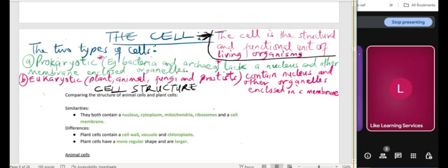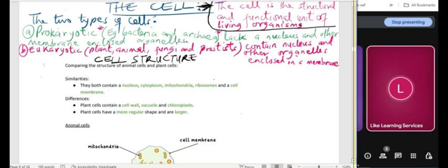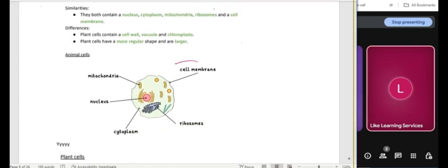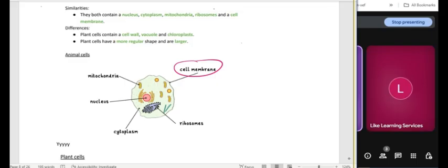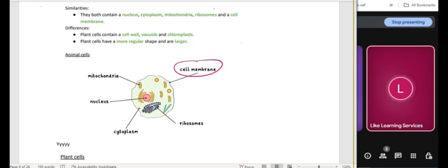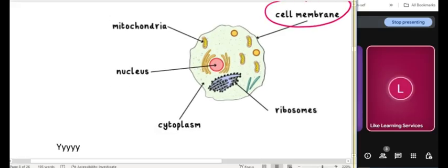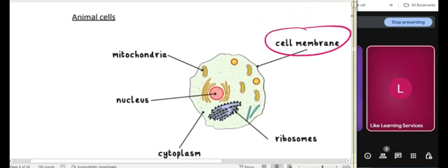When we start looking at the parts of a cell, you will see what we call a cell membrane. Can you see what I just circled? Let me zoom it in. I want you to see it properly. That's a cell membrane. The cell membrane is like the surrounding, the boundary between the cell and other cells. The cell membrane determines what goes into the cell or what comes out. Did you get that? It's like the boundary.